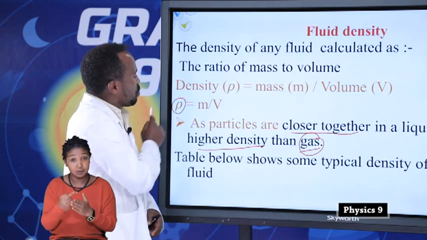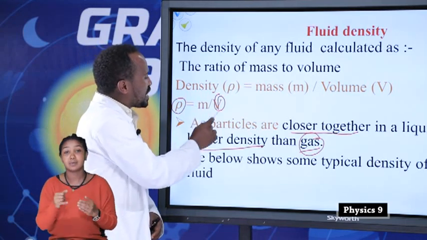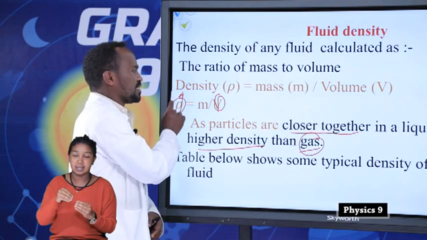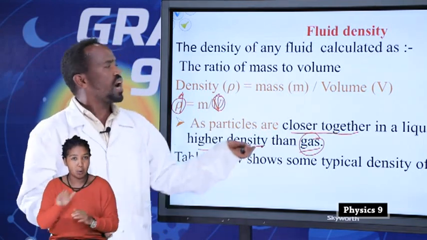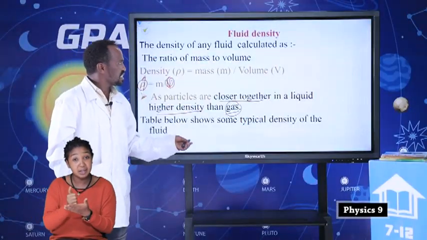From this formula, we conclude that if volume is decreased, density is increased. This is the property used to find density.